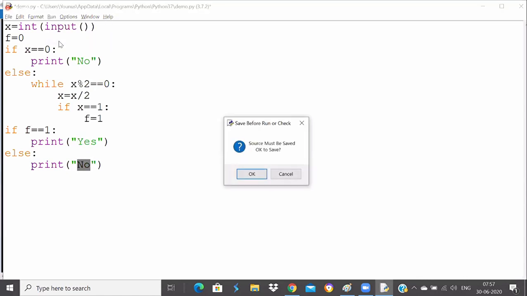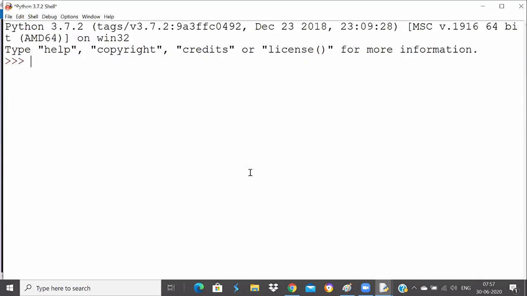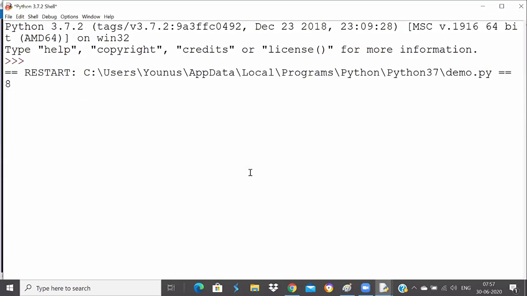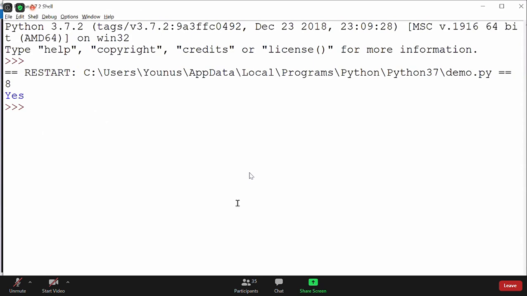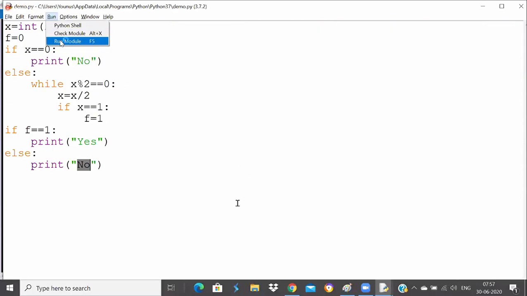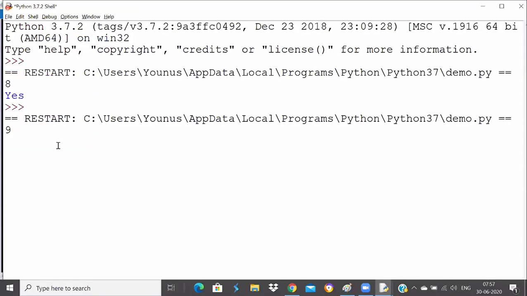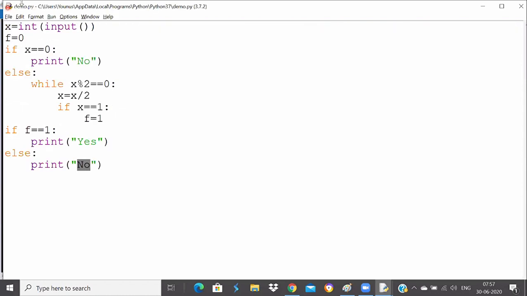So I will run this code now. Let's check whether it is working for all numbers. I will ask for 8. It says yes, it's a power of 2. And when I ask about 9, it says no, it's not a power of 2. So it's working. Let me check with other inputs.